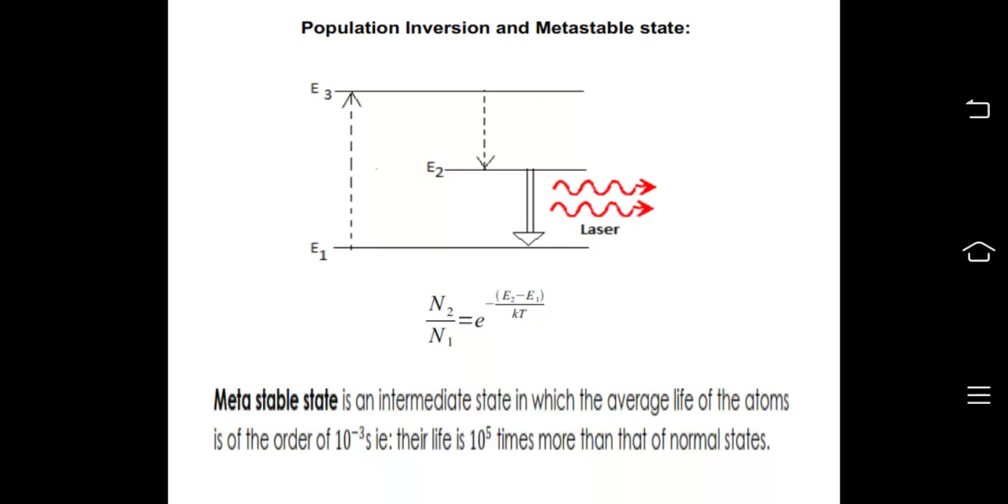Hello students, this is the last video on module 4, which is quantum physics and lasers. A quick recap of what we learned in the last class. In the last class we had discussed the conditions of laser action. The conditions of laser action are population inversion and a metastable state.